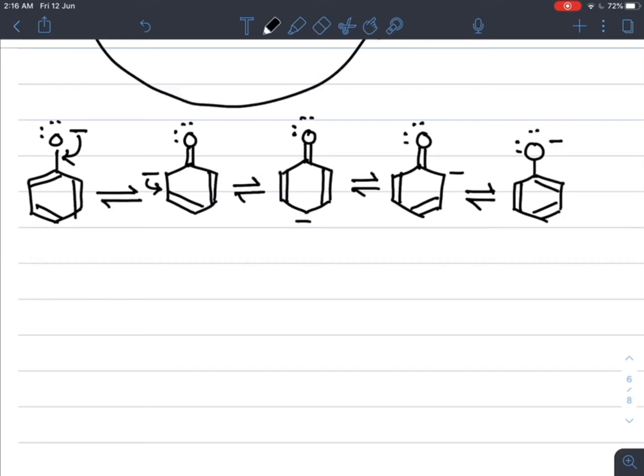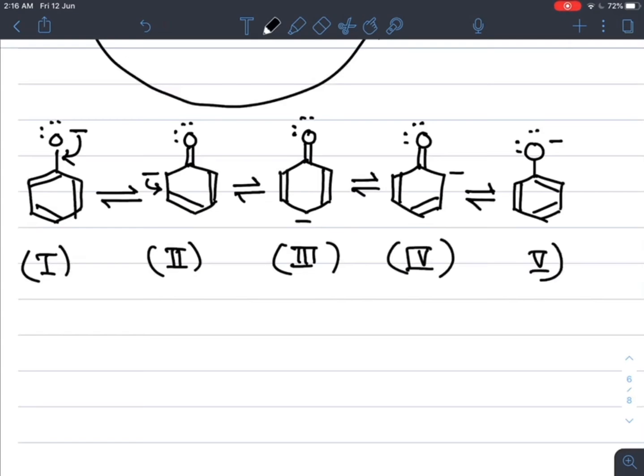If you observe the first, second, third, fourth and fifth resonating structures of the phenoxide ion, in the first structure the alternate double bonds are present here, and in the last structure, where there was a single bond, a double bond is formed, and where there was a double bond, a single bond is formed. These are the 5 resonating structures formed in the phenoxide ion.